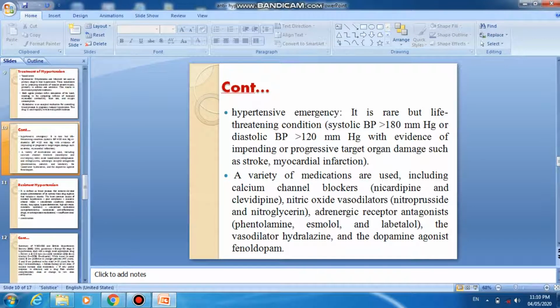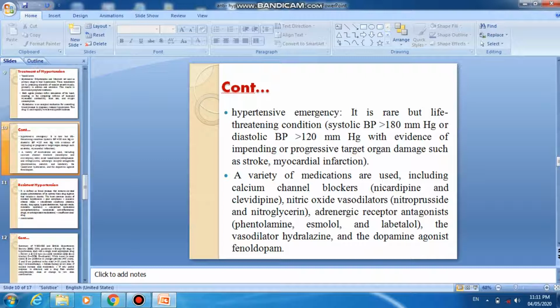Continuing with hypertensive emergency, it is a rare but life-threatening condition: systolic BP more than 180 mm of Hg, or diastolic BP more than 120 mm of Hg, with evidence of impending or progressive target organ damage such as stroke as well as myocardial infarction.